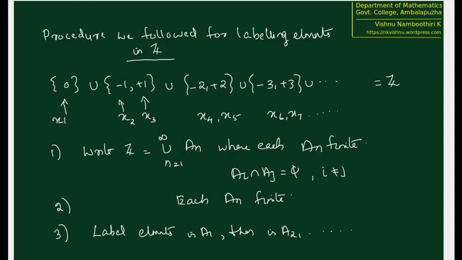So our splitting of Z is in the following way: a1 having absolute value 0, a2 having absolute value 1, a3 having absolute value 2, etc.